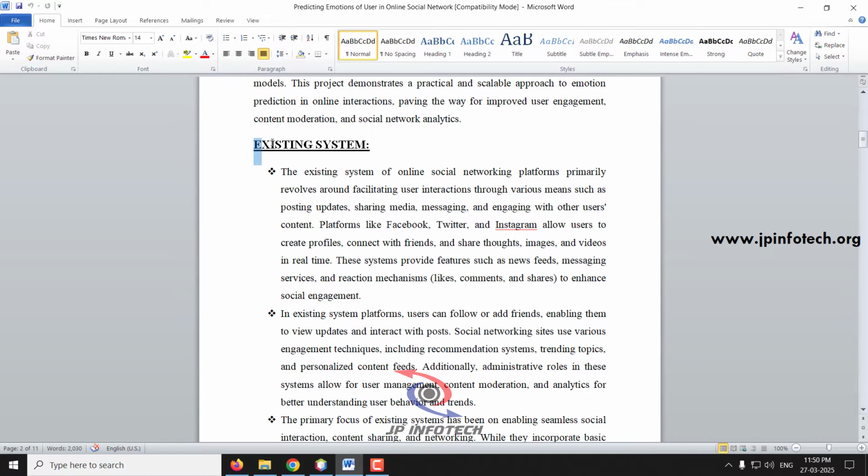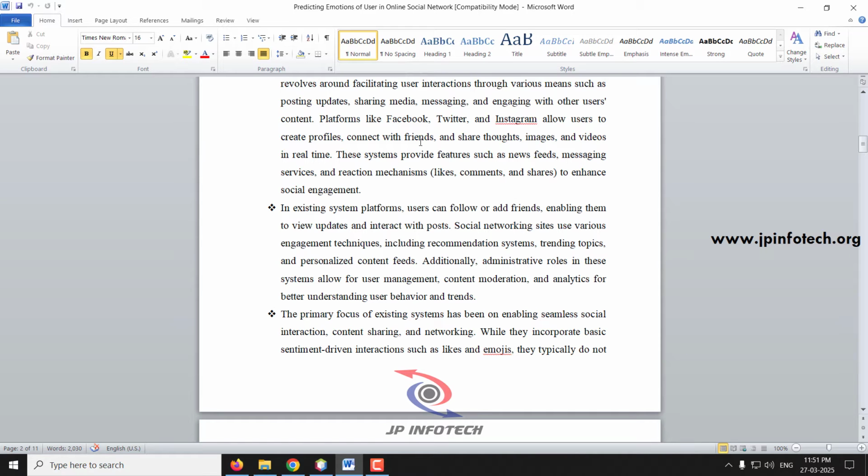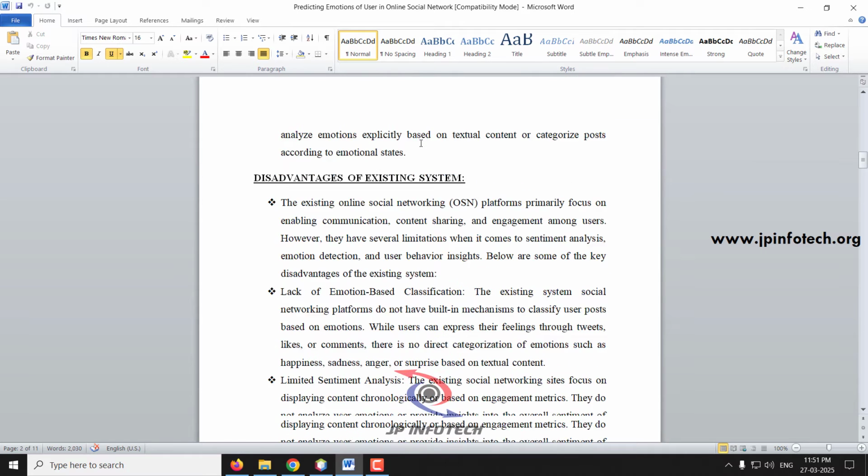Coming to the existing system, as I mentioned, there are various platforms like Facebook, Twitter, Instagram. Many online social networks are available where users can share their thoughts, images and other things. But the existing system does not provide any emotions. It does not predict any emotions directly. Those details about the existing system are described in this part.